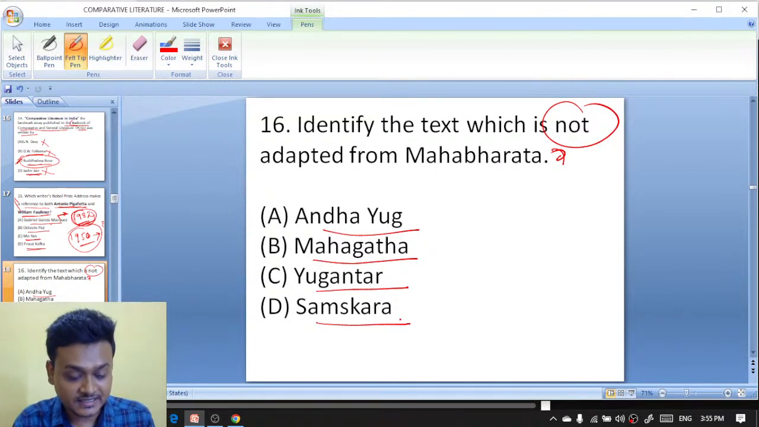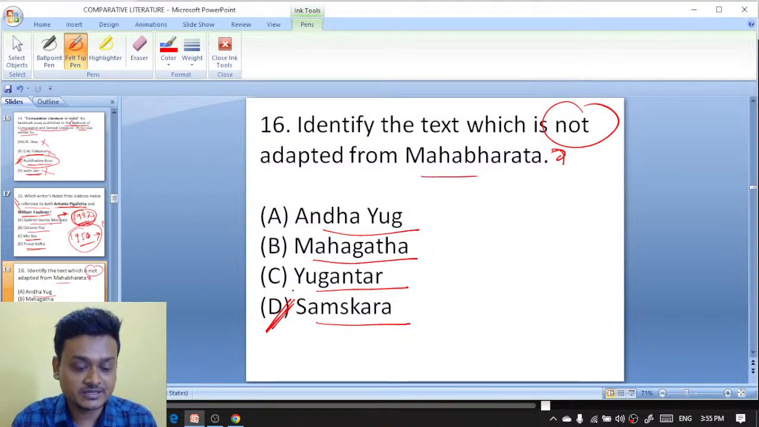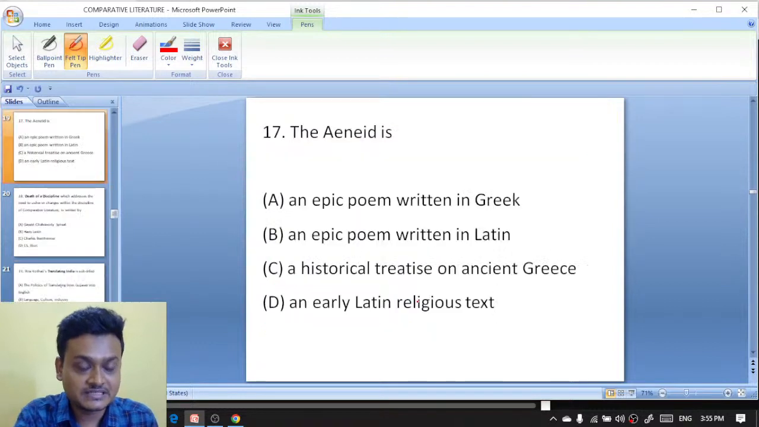So it's Samskara. It is Samskara that was written by U.R. Ananthamurthy. So Samskara is not adapted from Mahabharata. So here D is the right answer. Moving on to question number 17.